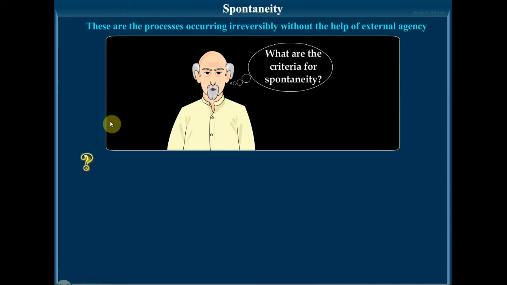Next, what we are going to study is the criteria of spontaneity. Why are these reactions taking place in only one direction? What is the reason behind it? This is what we are going to find out. All these spontaneous processes that we have seen, that is, water flows down the hill. Why? Due to the tendency to decrease its potential energy.